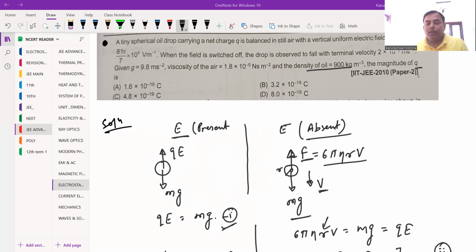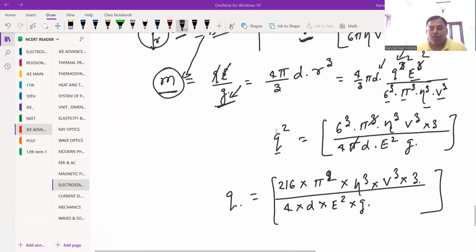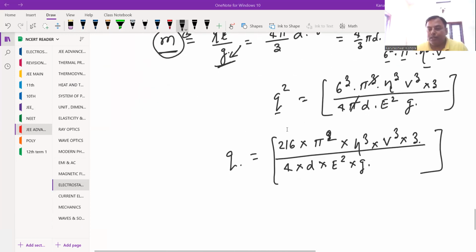Density of the oil, which is in a spherical shape, we have 900 kg. So this is also in SI unit. Then viscosity of air is also given to you in SI unit, and g value is 9.8. So the values are given to you. Once you substitute all the information here, we'll be getting the result. So let's have a look at how much approximate value we will get, and on the basis of that we can calculate the final result. So this is what we are having.